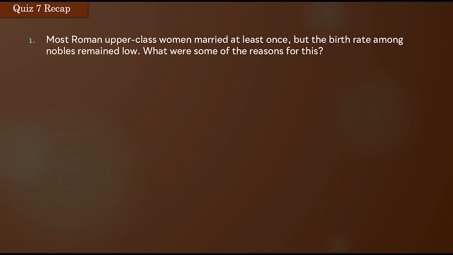Alongside this, we have a demand for contraception in a way that is more advanced amongst the Romans, partly because this adultery is so prevalent, but contraception is commonplace amongst the female nobility, and so this also lowers birth rates.